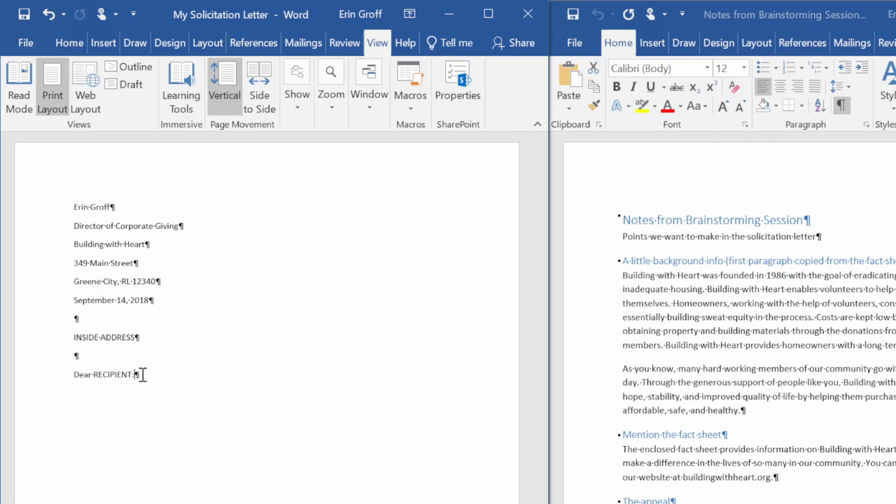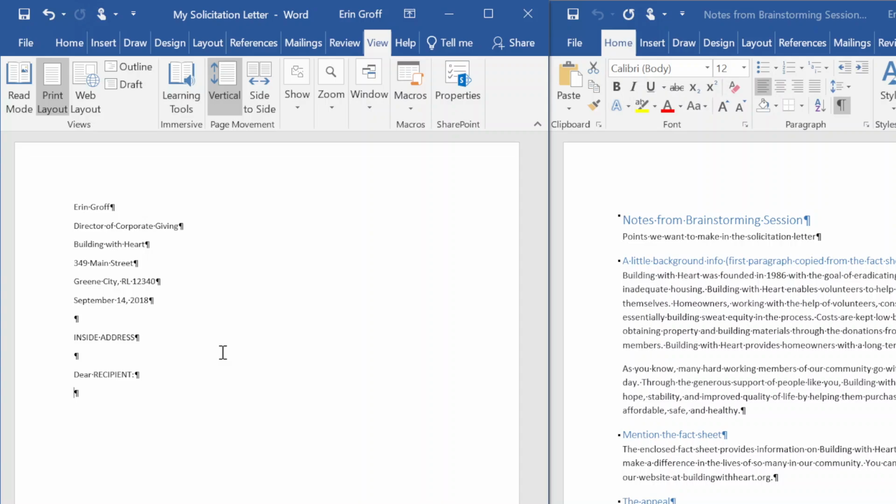We're going to press Enter to start a new line. The insertion point is where the clipboard text will go when you paste it. By moving the insertion point down a line, you ensure that the new paragraph will appear beneath the greeting text and not on the same line.